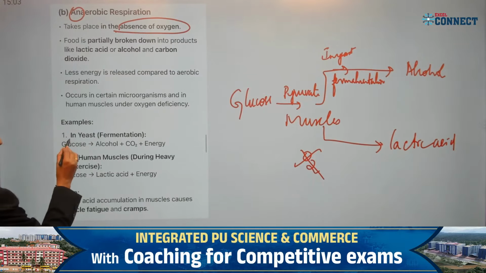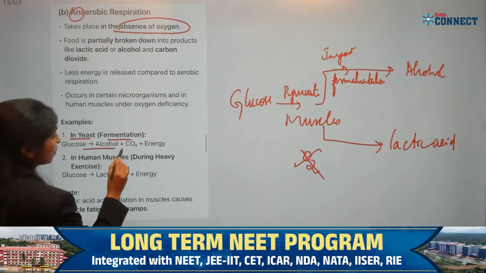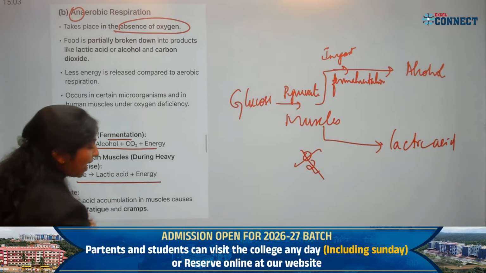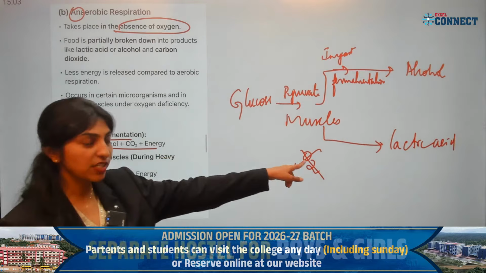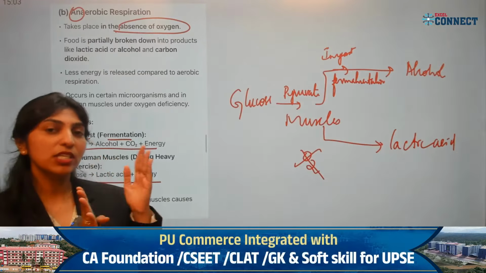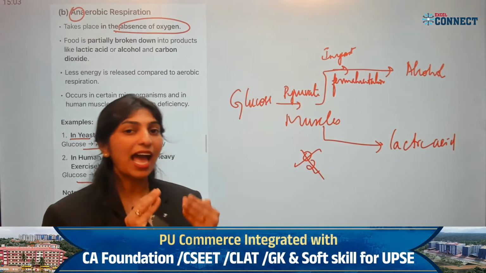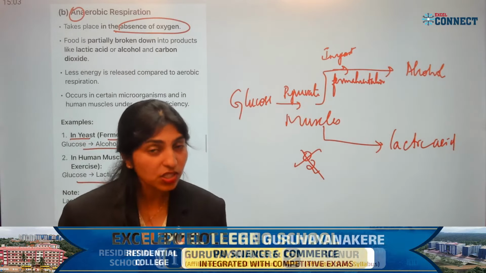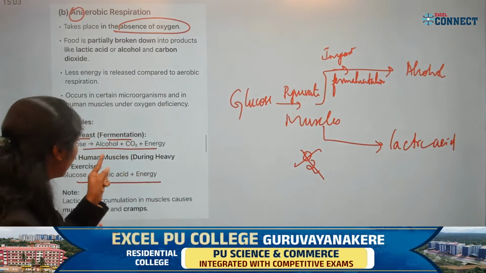The example they have given: in yeast fermentation, the glucose will form alcohol, carbon dioxide and energy. In human muscles, it forms lactic acid and energy. That is what I have explained here. A simple concept, aerobic and anaerobic. Aerobic means in the presence of oxygen, anaerobic means in the absence of oxygen. Even in the absence of oxygen, in various conditions, the product will vary.